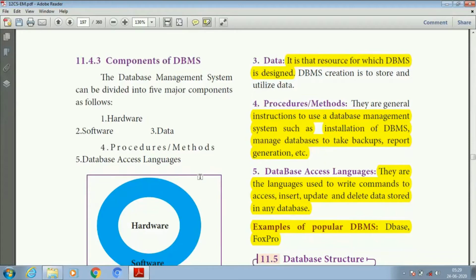Fourth one is procedures or methods. Here procedures or methods is nothing but a set of functions to access the particular DBMS. So there is a set of procedures for installation of the DBMS and also how to manage the DBMS, such as taking backups, report generation, etc.